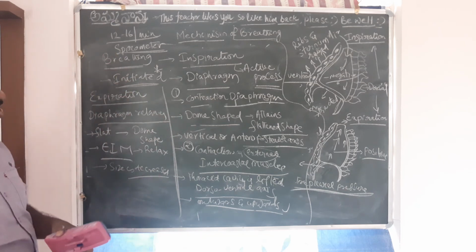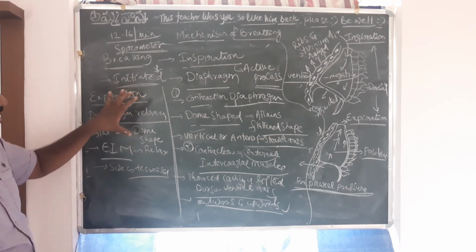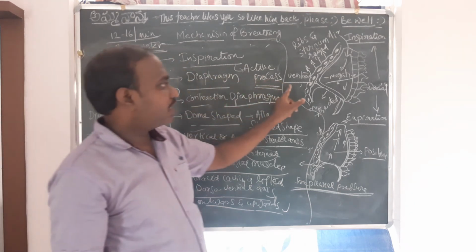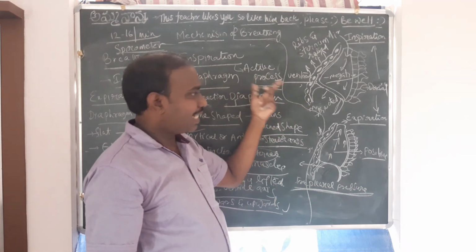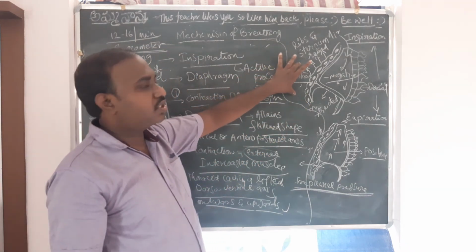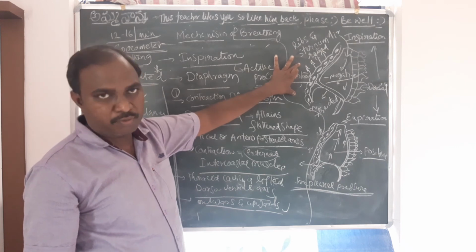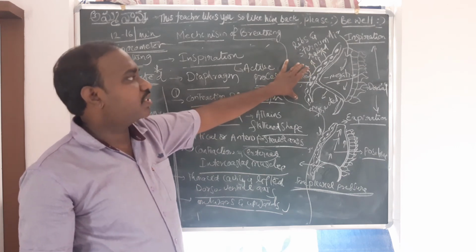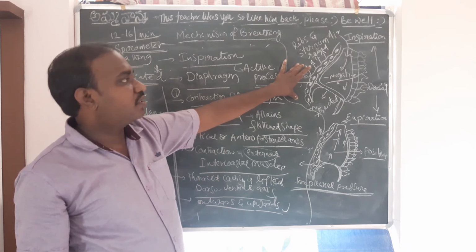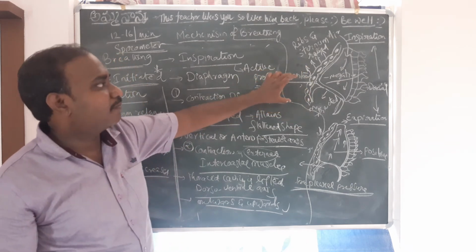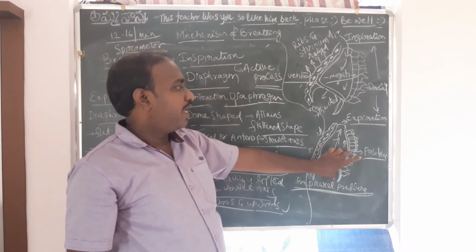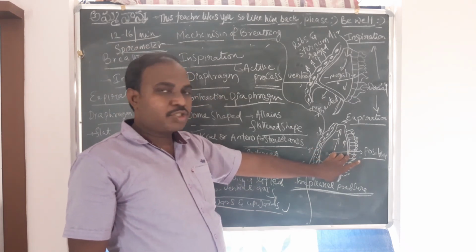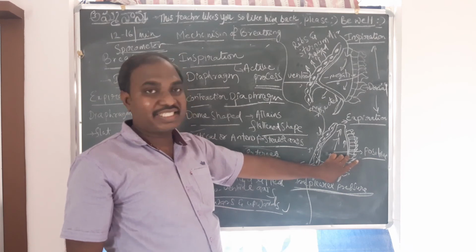The important points to highlight, and very easy as well, are where the relaxation is happening and where the contraction is happening. Inspiration, contraction, it's an active process, because all the muscles are involved here and those muscles need to be pulled, contracted. That is why it's an active process. Expiration, it's a passive process, and it's a relaxation.